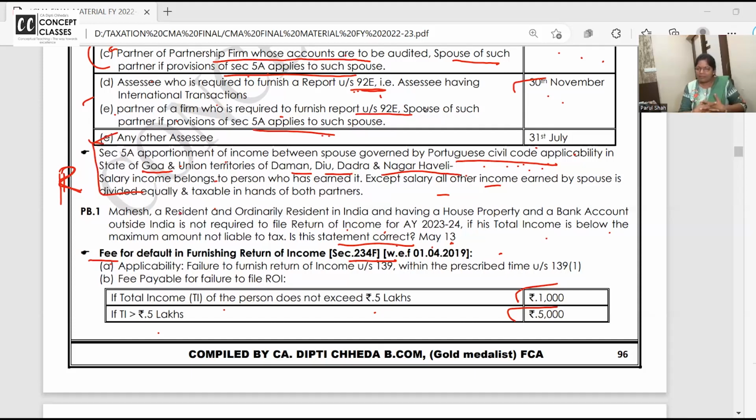Is the statement correct? Mahesh should not file the return, or he should file the return? Such an easy question. Fast.